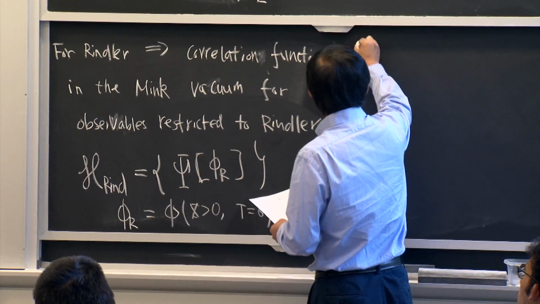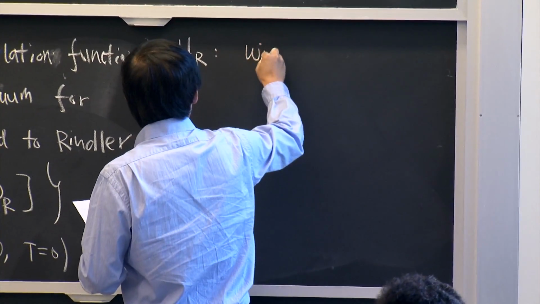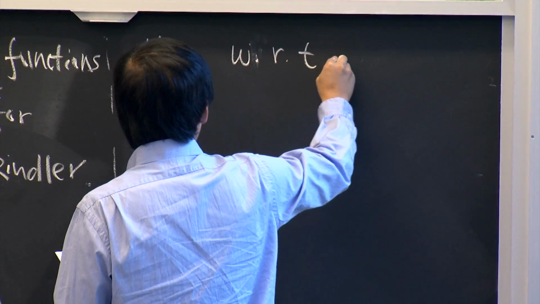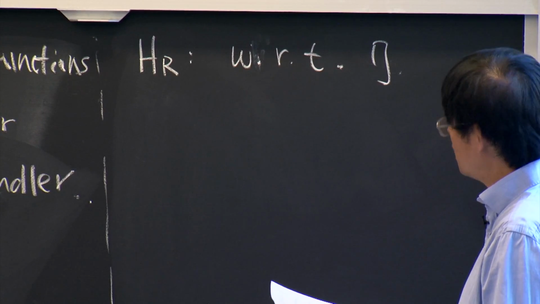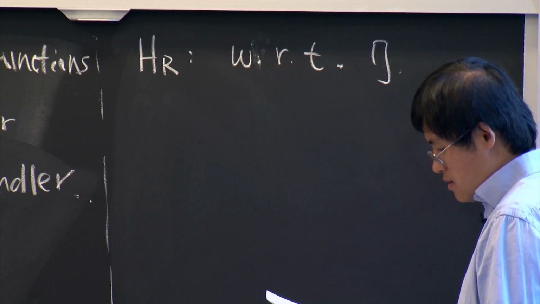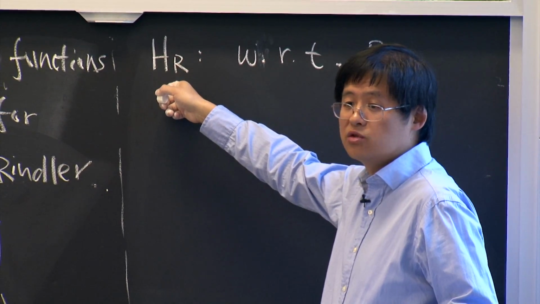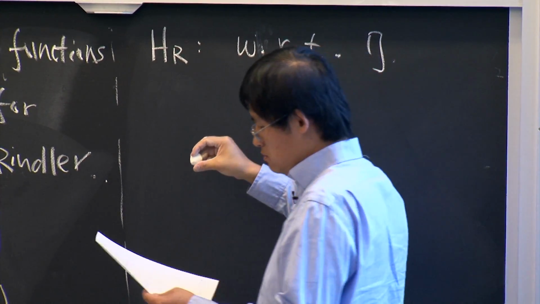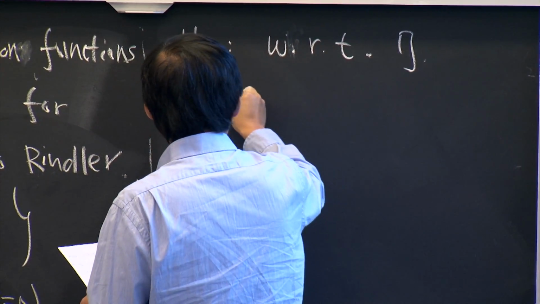And of course, you can also write down the Hamiltonian for the Rindler with respect to eta. This is called the Rindler Hamiltonian. As I said before, you can quantize this theory using this Hamiltonian and construct all the excited states.